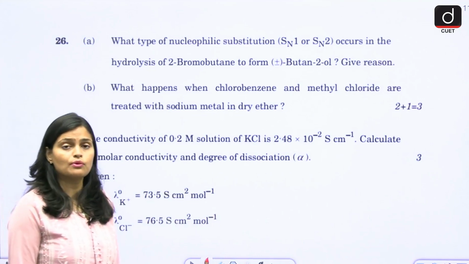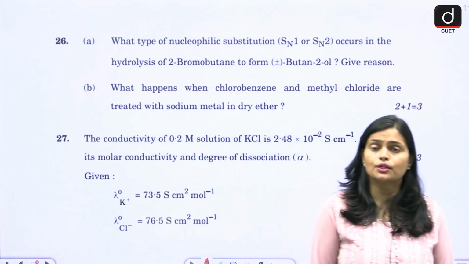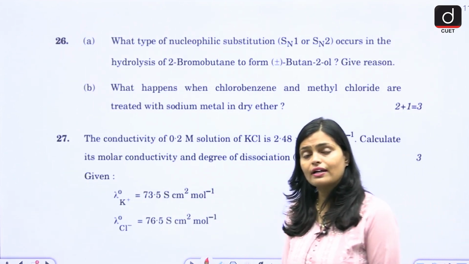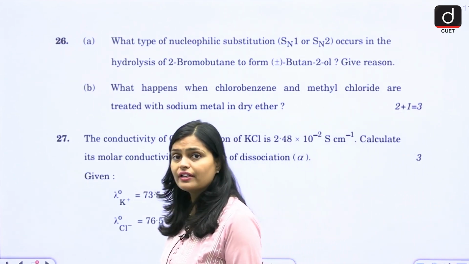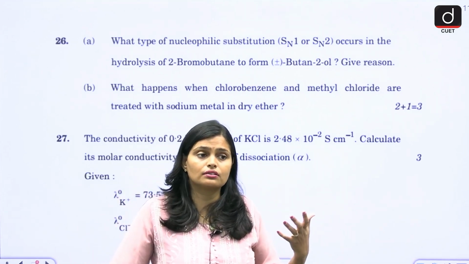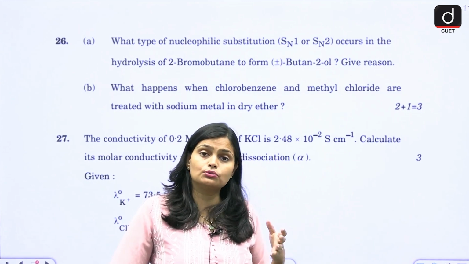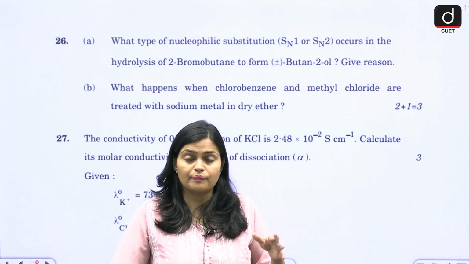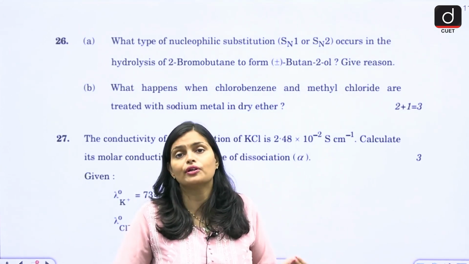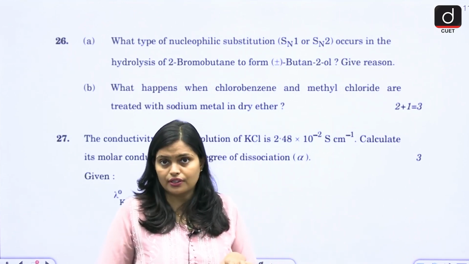We have two types of nucleophilic substitution reaction, SN1 and SN2, right? The SN1 mechanism basically favors tertiary carbon, and a more stable product you will get, and SN2 favors primary. SN1 is a unimolecular reaction, SN2 is a bimolecular reaction.